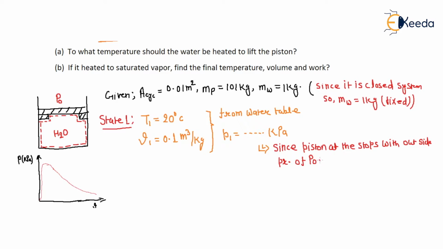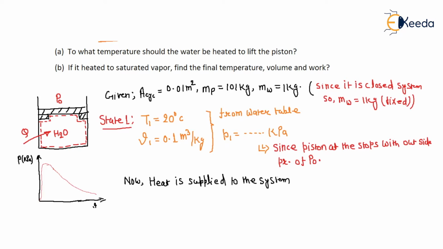So due to this pressure, the piston is at the stop. Now heat is supplied to the system. Let's suppose Q is the heat supplied.